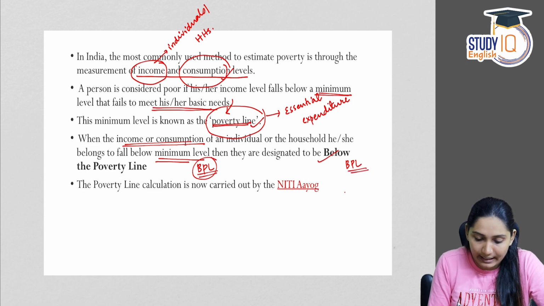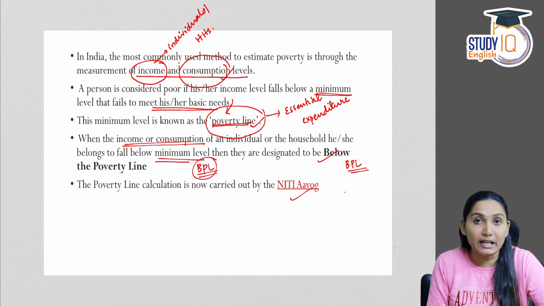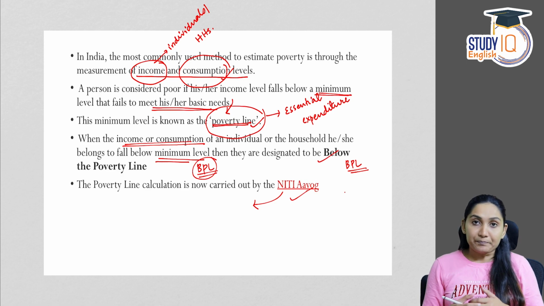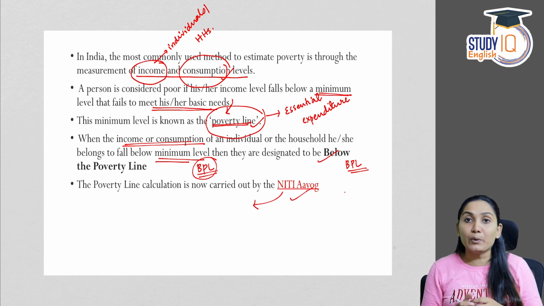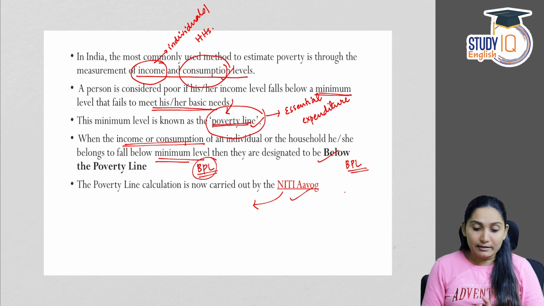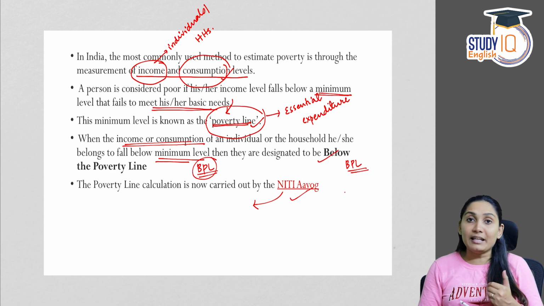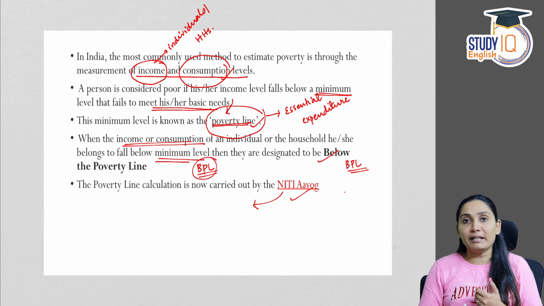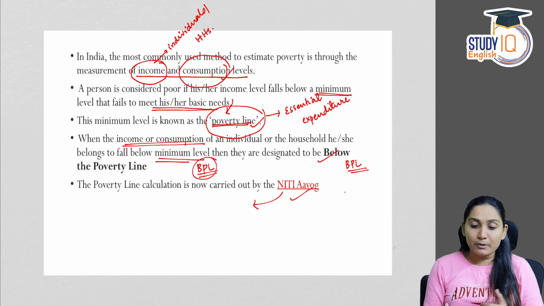The poverty line calculation is now carried out by Niti Aayog, which means that earlier the estimation of poverty was done by the Planning Commission. Now it has been entrusted to the Niti Aayog, which is the policy think tank of the government of India, to calculate the poverty line in the country. Earlier, the Planning Commission used to establish expert committees in order to draw the poverty line.